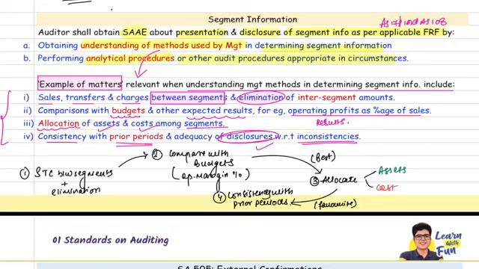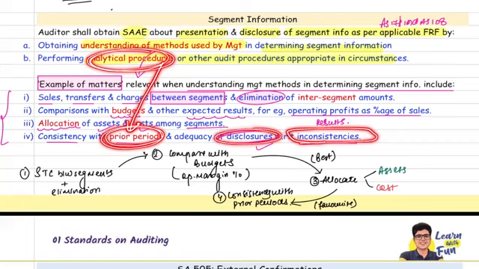Third thing, you don't only allocate the revenue, but also allocate assets and cost among the segments. And fourth thing is, you can check the consistency with the prior period. This is what analytical procedure is all about. Similar point is given here. Check the consistency with prior period, and if there is any inconsistency, that should be disclosed.